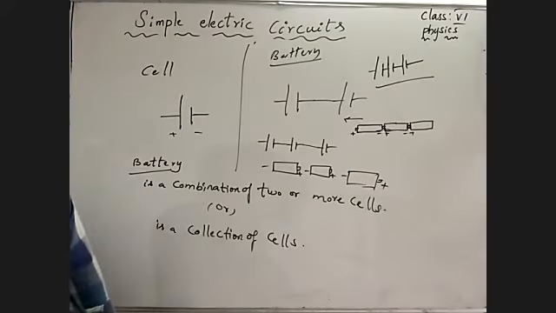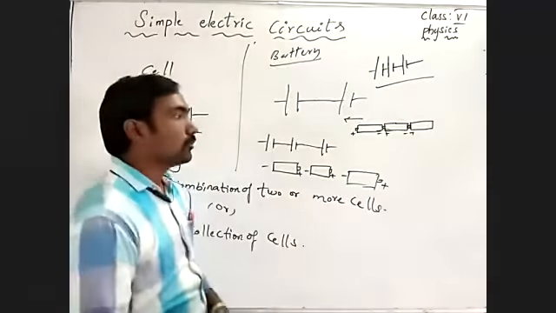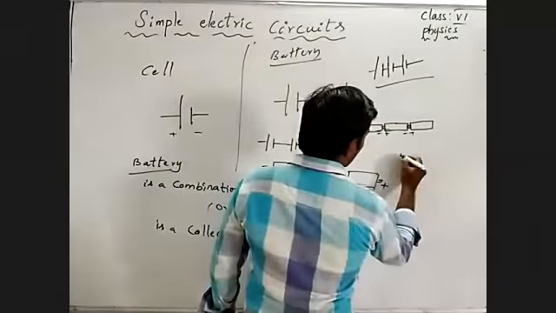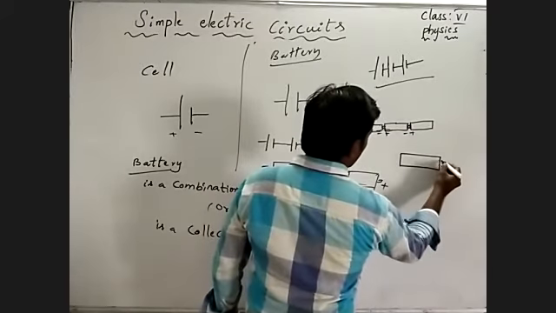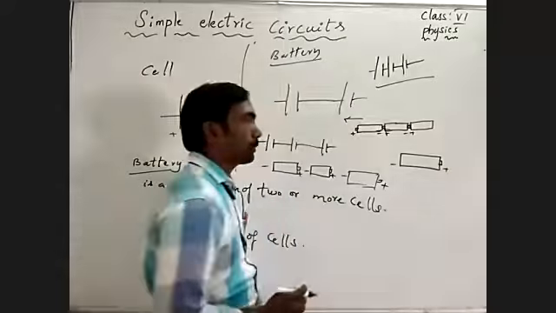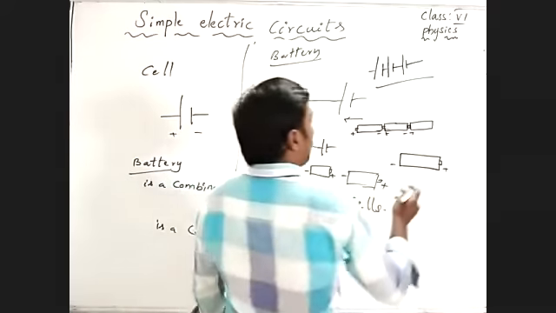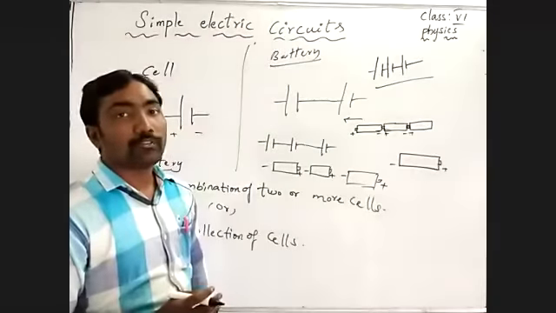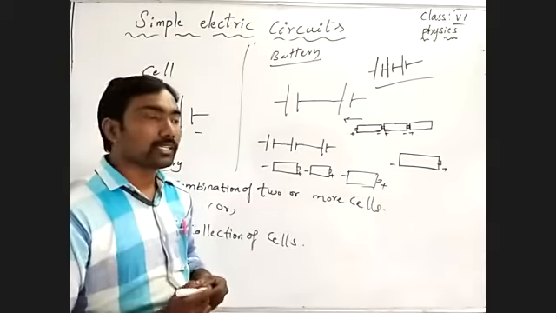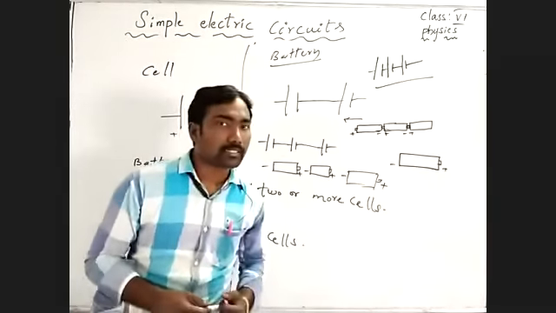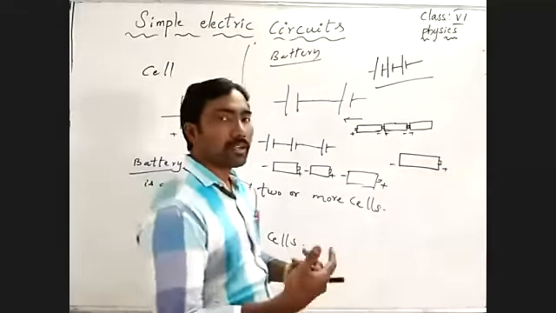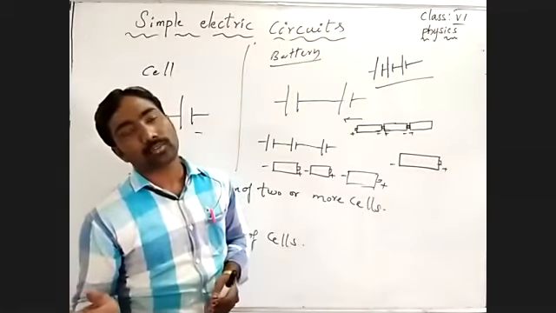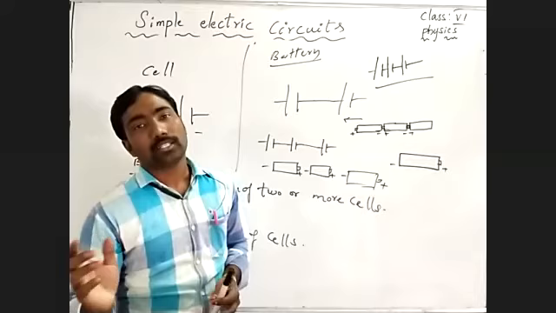And in a remote, how are we arranging them in a remote? Generally, suppose this is a cell. This is positive, this is negative. Okay. So the negative side should be placed in contact with the spring of the terminal. You may observe in a remote for a television or any toy cars, or in a torchlight also, the negative side should contact the spring-shaped terminal.